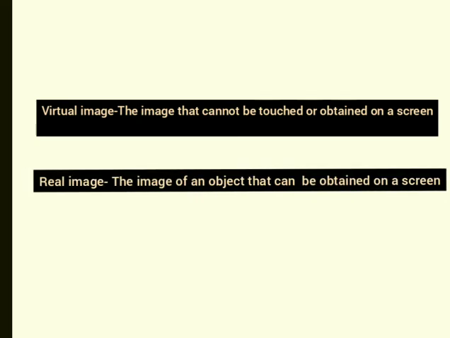In class 7, we have already studied about virtual image and real image. What is a virtual image? The image that cannot be touched or obtained on a screen is known as a virtual image. And what about a real image? The image of an object that can be obtained on a screen.